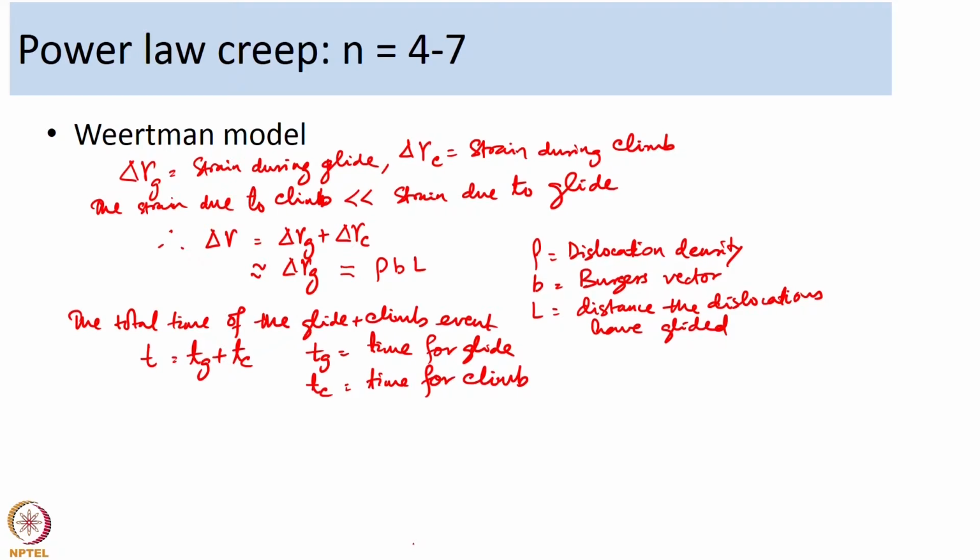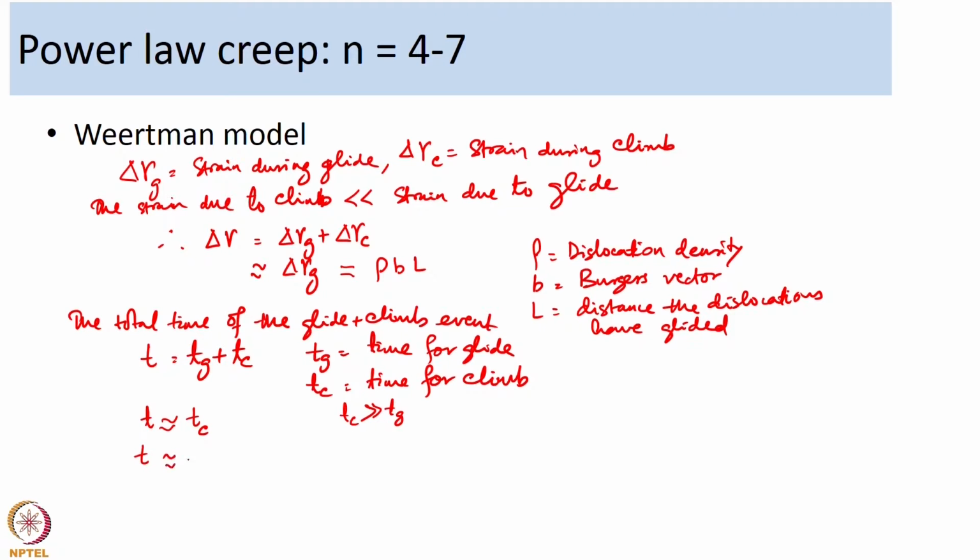Now, what Weertman proposed is that the time for climb is going to be significantly larger than the time for glide. So, T can be approximated as T is equal to T c.